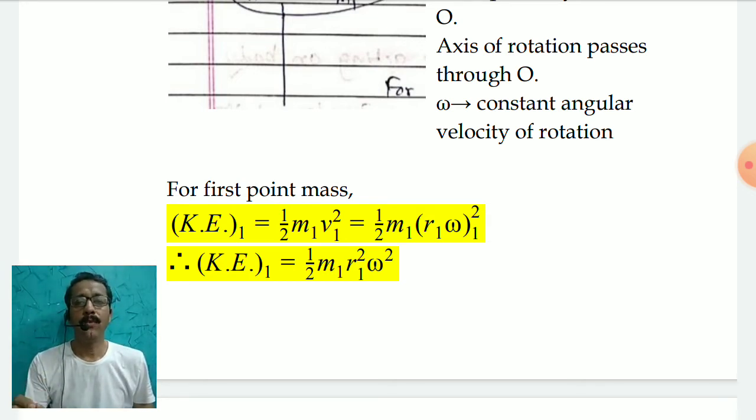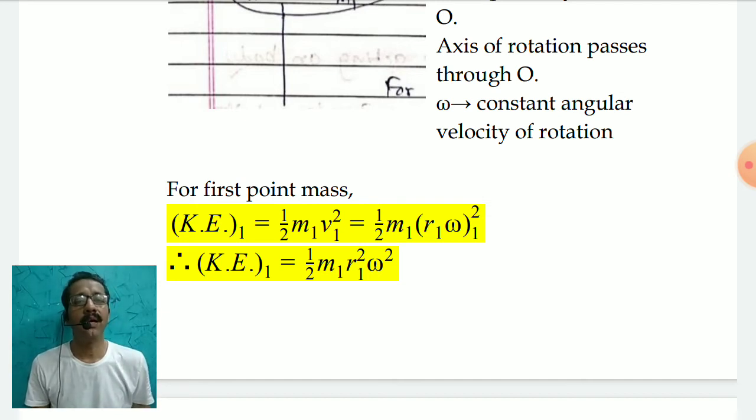Now for the first point mass, if I want to find its kinetic energy, I use a very simple equation: kinetic energy is half mv squared. So for the first point mass, kinetic energy 1 is equal to half m1 v1 squared. But v1 is equal to r1 omega, and omega is the same for each and every particle.